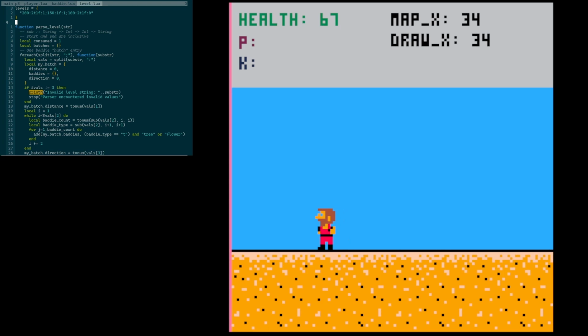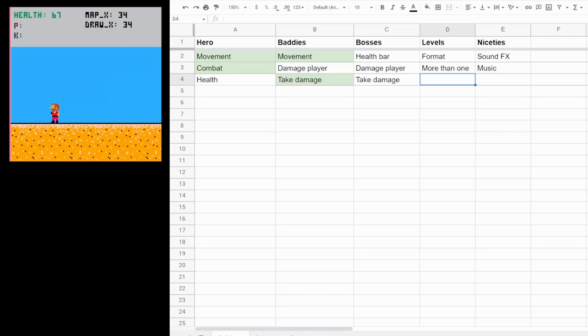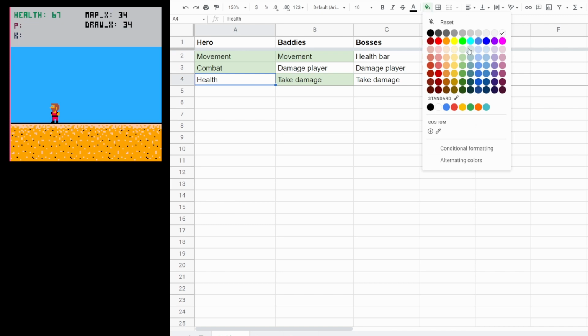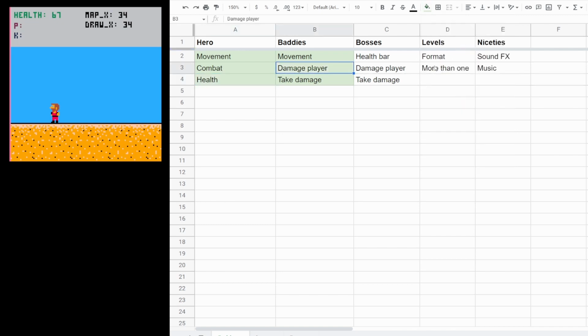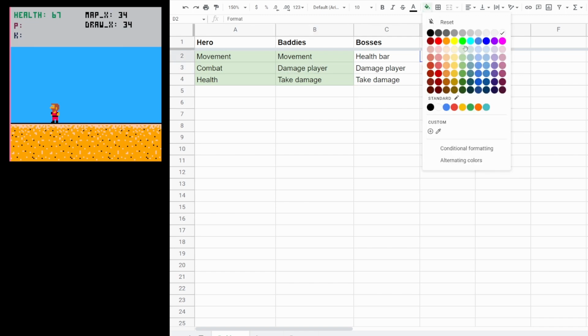In fact, let's open the spreadsheet and see where we're at. Okay, we're actually looking pretty good here. So we know the hero, player, whatever, has health now. That's good. Baddies can damage the player. That's good. We just made a level format. That's looking pretty good.